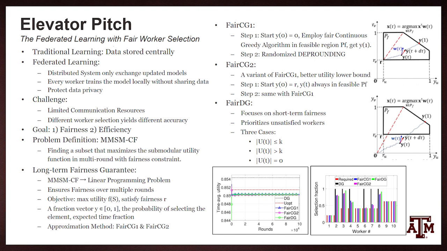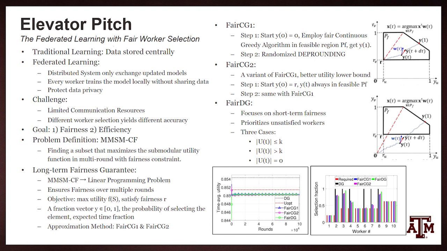The key to solving this LP-based problem is introducing a time fraction vector y, which represents the probability of selecting each worker set S. To solve this, we can take the Fair Stage 1 and Fair Stage 2 approximation methods. In Fair Stage 1, the algorithm can be summarized in two steps. Firstly, the fraction vector starts from 0, and by applying the fair continuous greedy algorithm in the feasible region PF, we can get the final output vector y1.